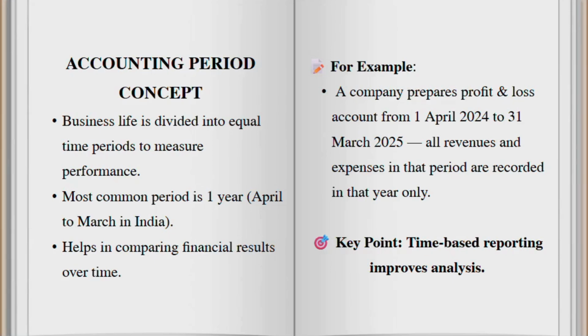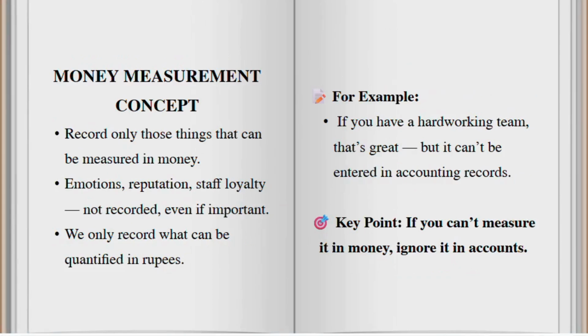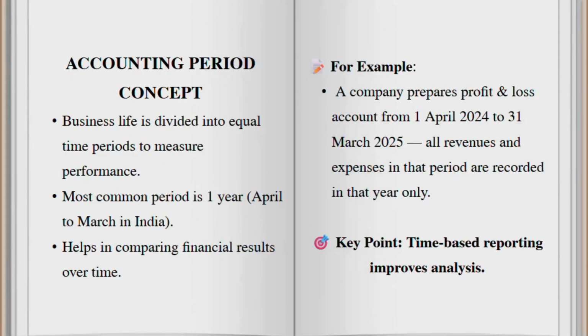The key point is time-based reporting improves the analysis and enables the comparison between the previous year accounting and current year accounting reports.